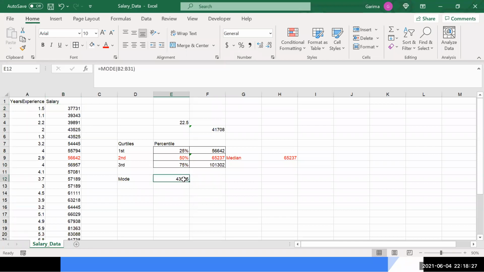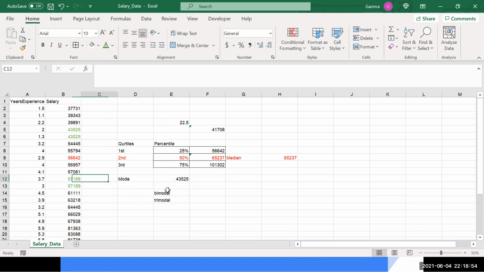But there was also one more mode available, that these two values were also the same, right? These two values are also repeating the same number of times. And over here, these two values are also repeating the same number of times. Now, technically, this data that I have is bimodal. Bimodal means that I have two modes. Your data can be trimodal also, that means your data has three modes. So now the Excel formula is going to give me only one mode.